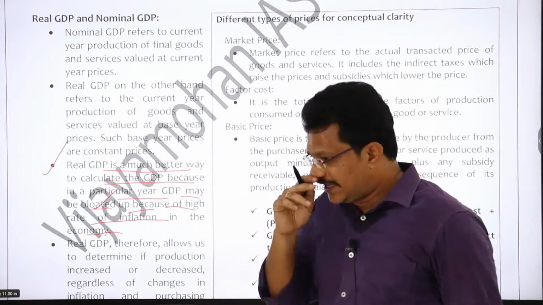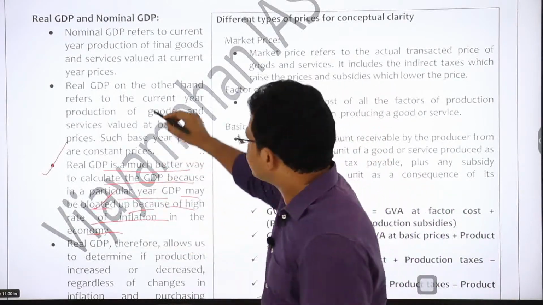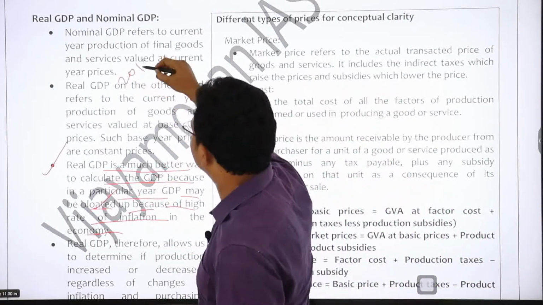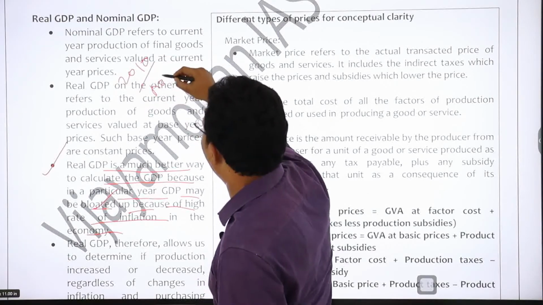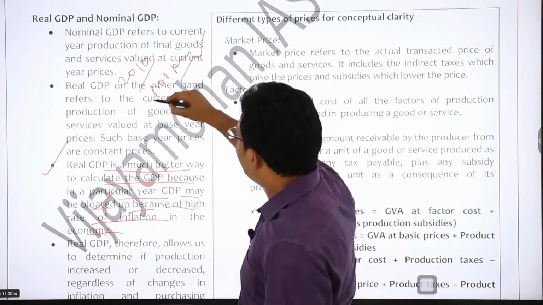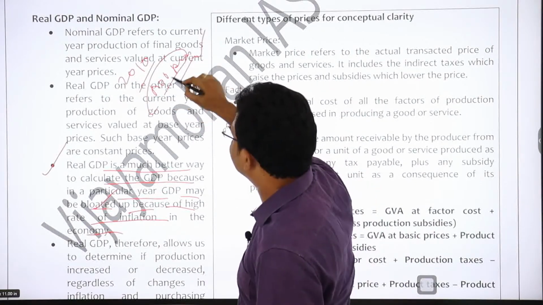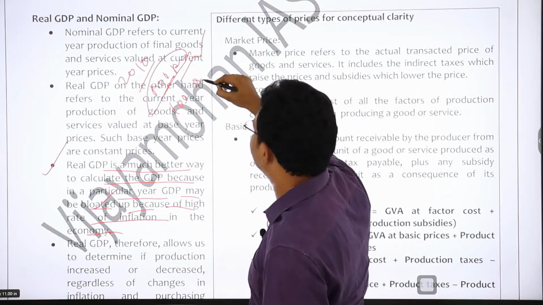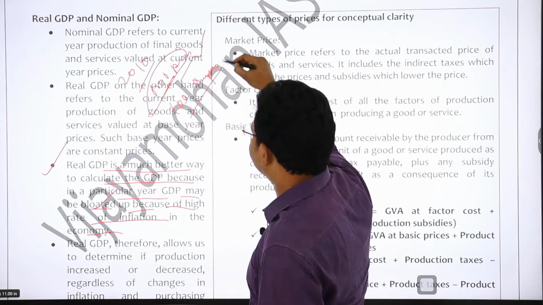Why? Take for example that in the year 2010, 100 apples were produced, and say the cost of each apple is 100 rupees, right?